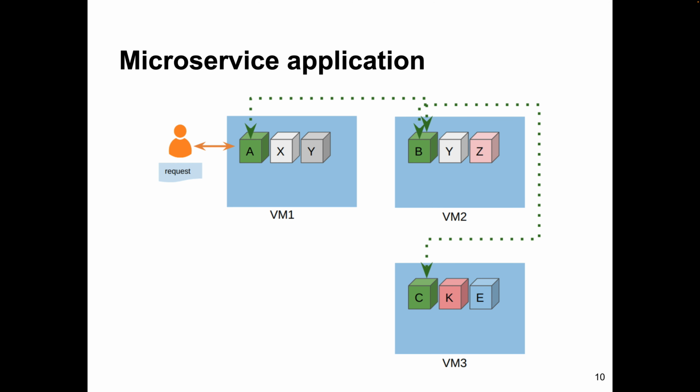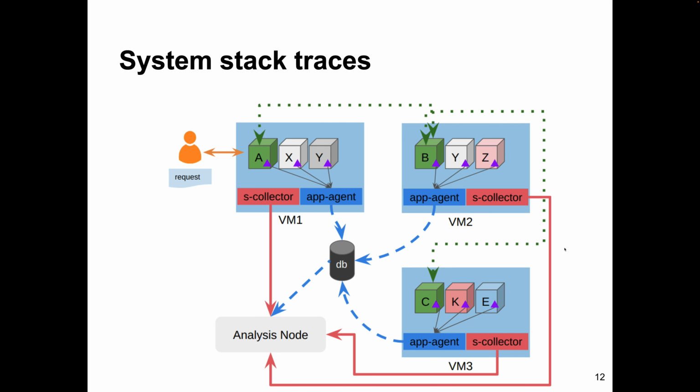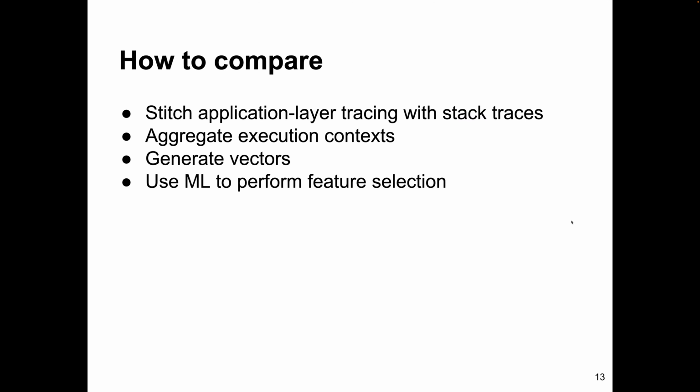Before we go into detail, let's look at the deployment first. This is the microservice application. We have 3 virtual machines, and on each virtual machine, we have a bunch of containers. In each container there's an application layer tracing client to collect traces, which sends them to an application layer tracing agent, and then to the database. Besides that, we have a system stack trace collector, and we collect the system stack traces at a pace of 1,000 times a second and then send the data to the analysis node.